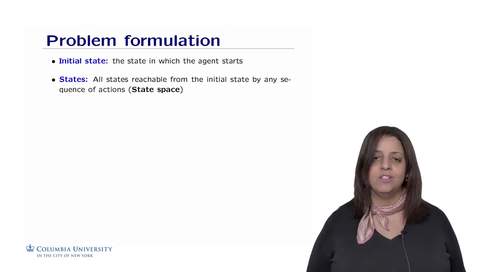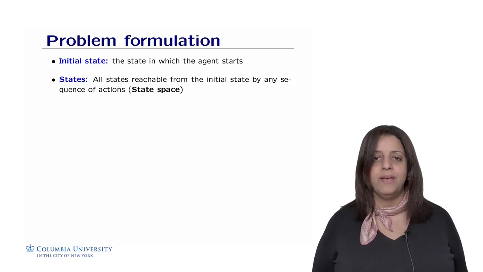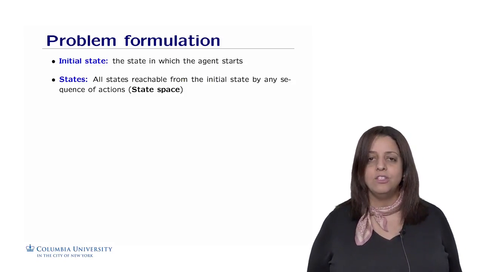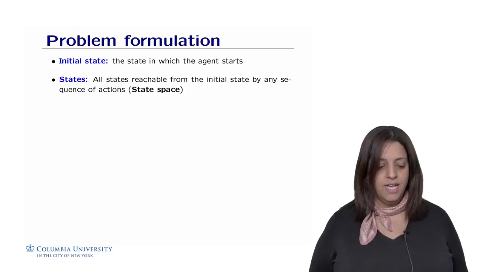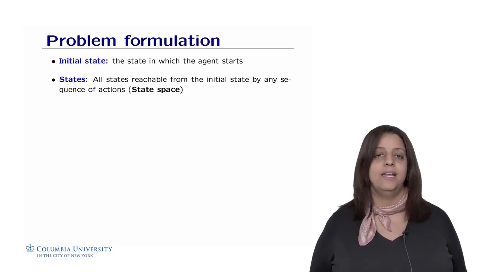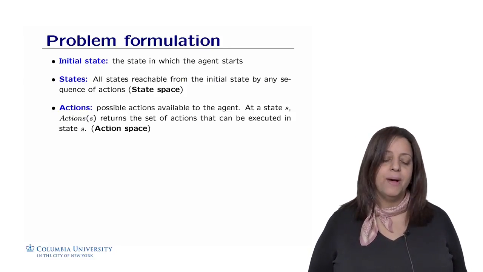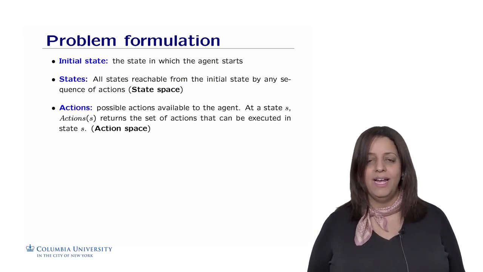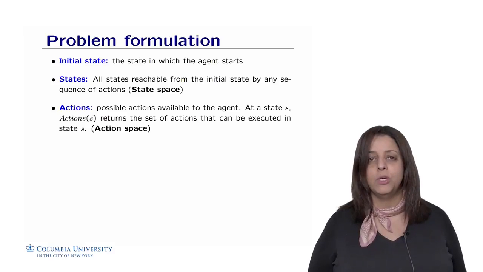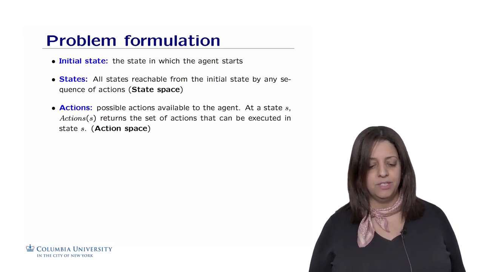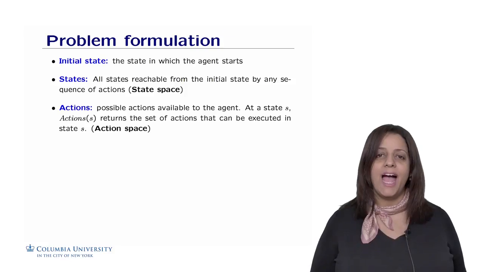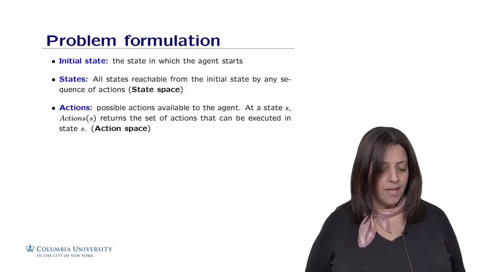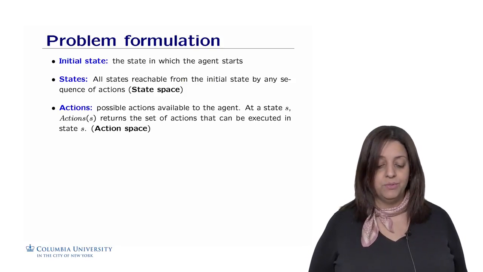So there are different states as you are planning how to move in the maze, for example, or where to put your queen. You are creating new states that change from the initial state to other possibilities. So this is called the state space. The actions are the possible actions available to the agent. For example, I could go right or left in the maze. I could also put the queen on the top left corner or the bottom right corner, and so on and so forth. So I'm doing actions that will change the state from one to another. So actions are the possible actions available to the agent.